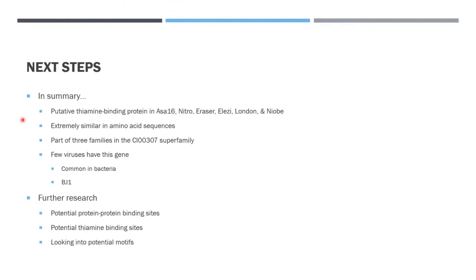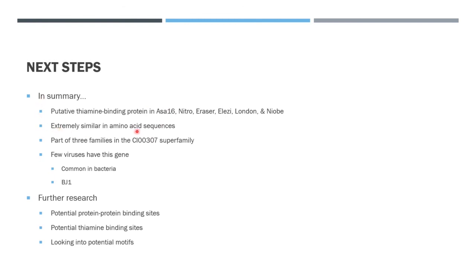In summary, a putative thiamine-binding protein with a conserved domain in a superfamily of thiamine-binding proteins has been found in 6 cluster AZ phages.